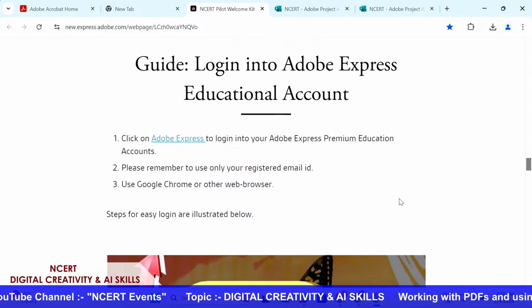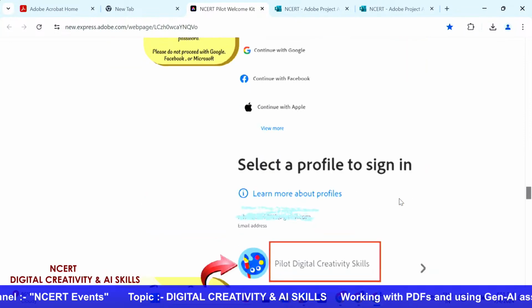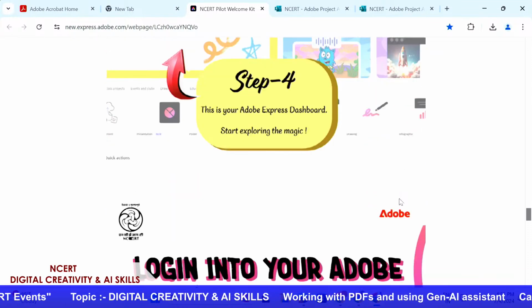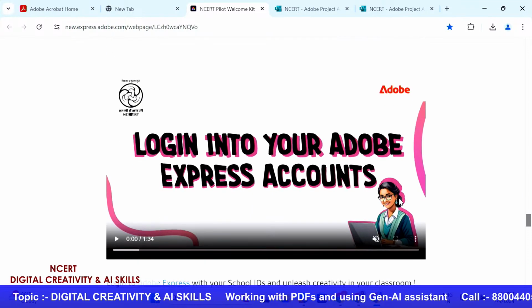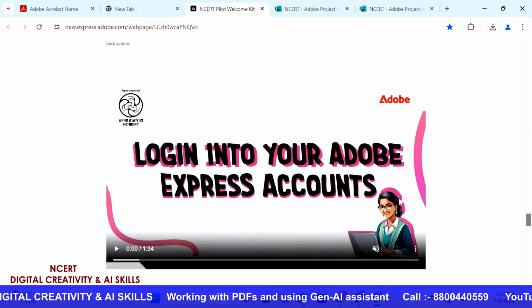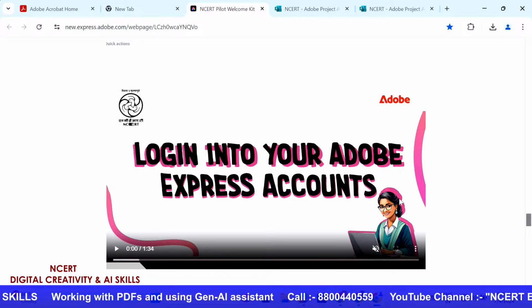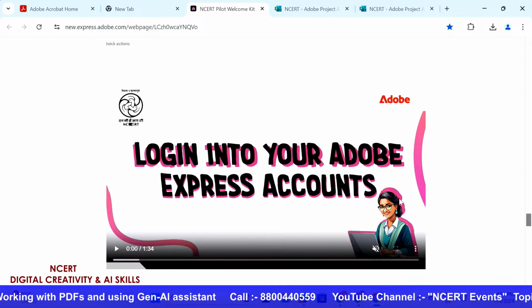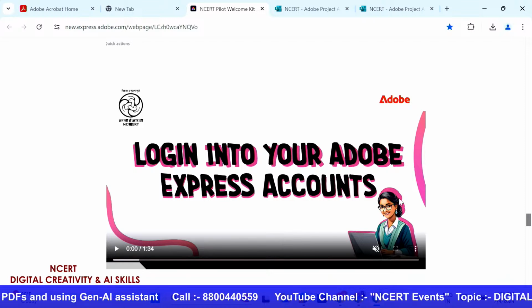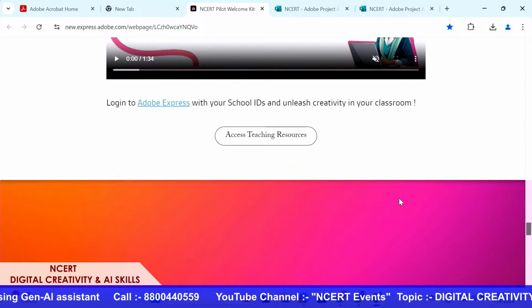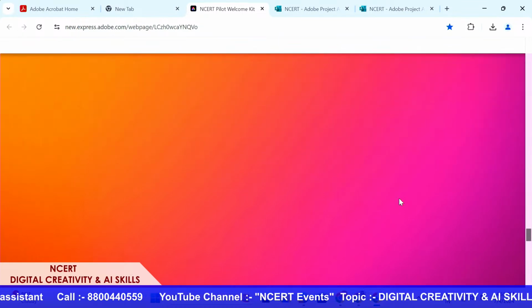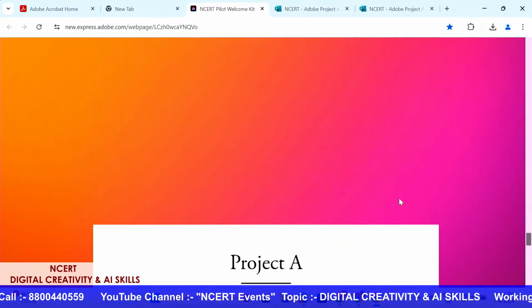So you can see this. And after they are done with these sign-in steps, because sign-in is an important part of creating anything on Adobe Express, unless you sign into your accounts, you will not be able to create anything. So we request you all to sign into Adobe Express using your email IDs and passwords, the email IDs and passwords you registered with us.